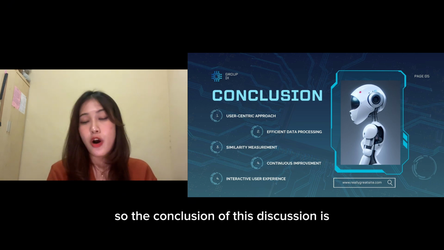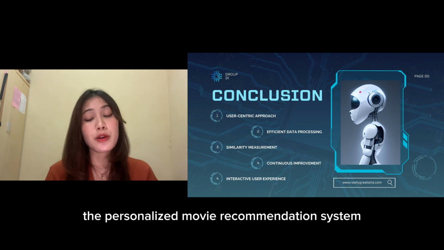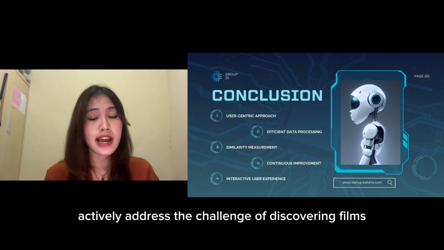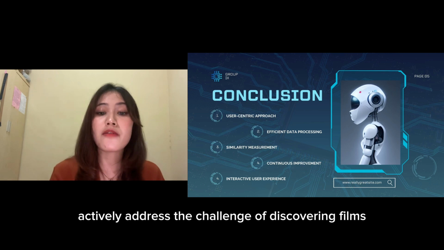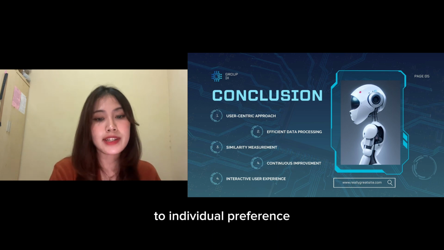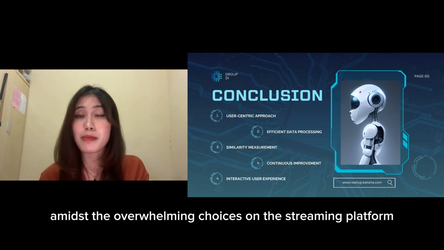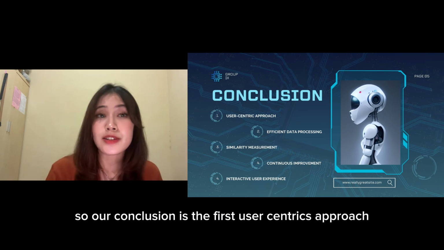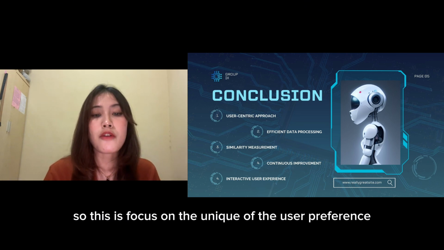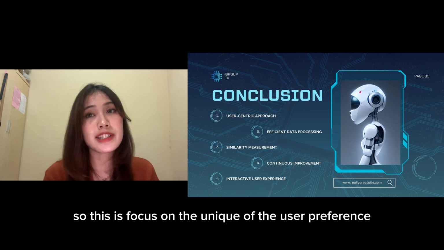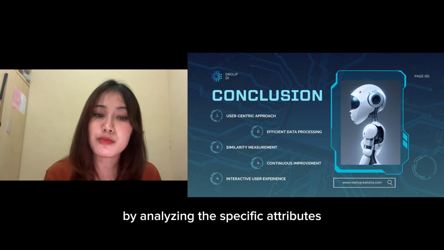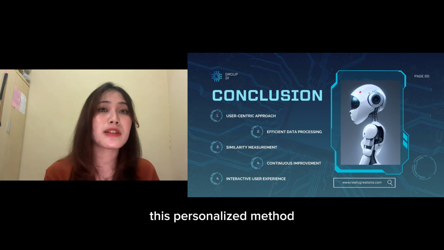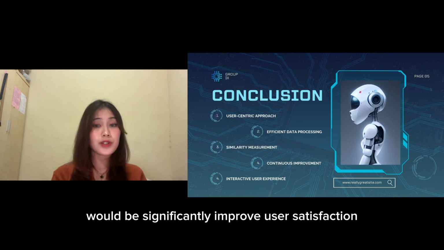So the conclusion of this discussion is the personalized movie recommendation system utilizing content-based filtering and the vector space model actively addresses the challenge of discovering films suited to individual preference amidst the overwhelming choices on streaming platforms. Our conclusion, the first, is a user-centric approach. This focuses on the uniqueness of the user preference by analyzing specific attributes such as the genre, the cast, and also the plot descriptions. This personalized method would significantly improve user satisfaction.